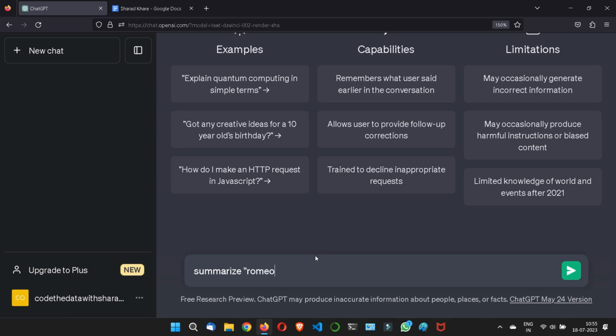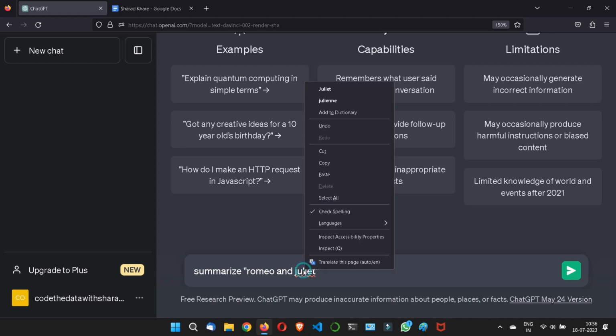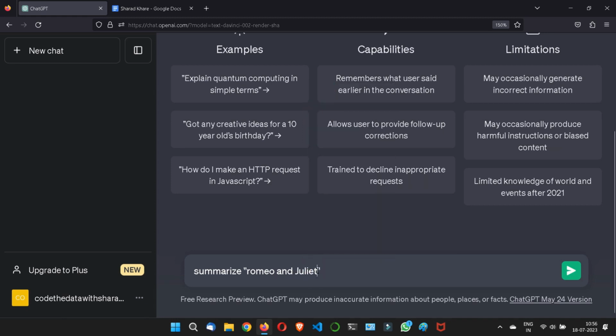Romeo and Juliet. I think this is the right spelling. Okay, it is showing me the wrong spelling. Juliet. Capitalism is there actually. So summarize Romeo and Juliet by who wrote it? William Shakespeare. I think this is the right spelling. Okay, it is the right spelling.